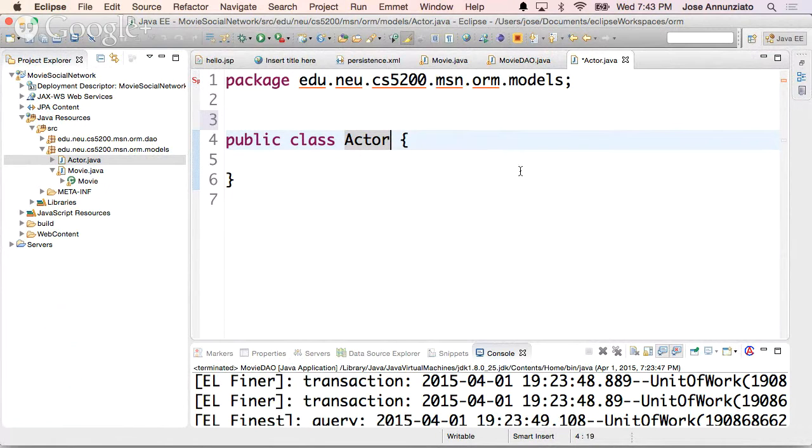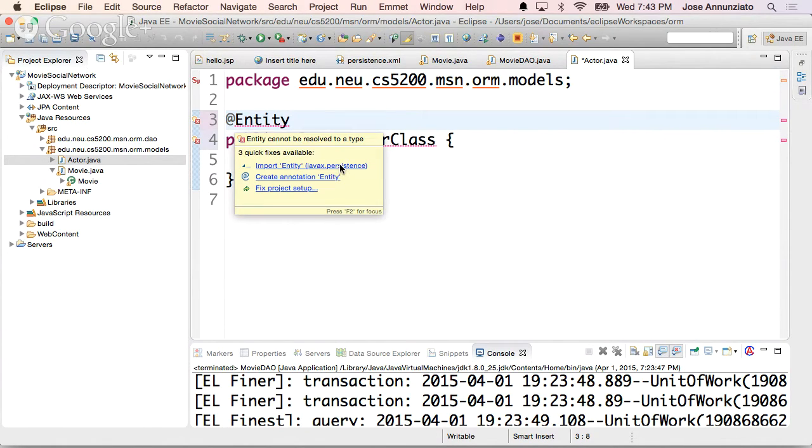If instead this had something like this, actor class, right? Or for some reason I don't want to use the same name as the table name, right? What I can do is say this is an entity, obviously. Let me include that. Persistence.